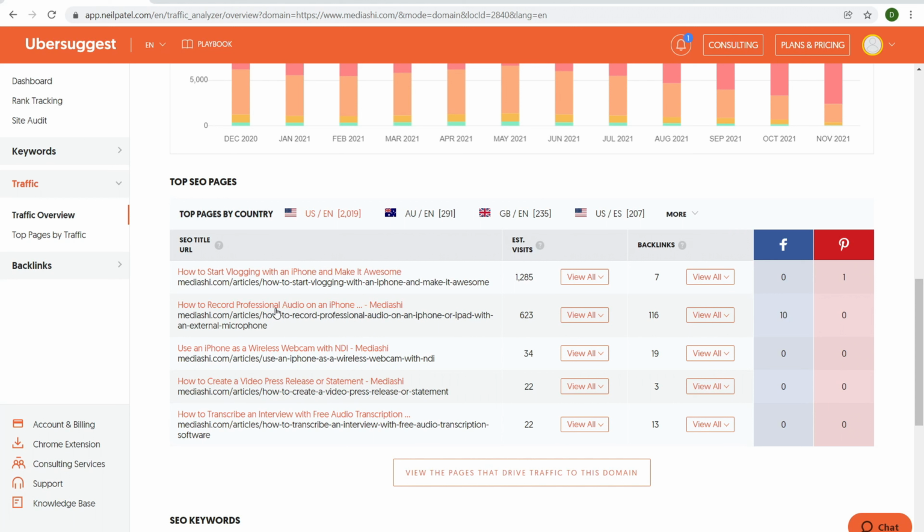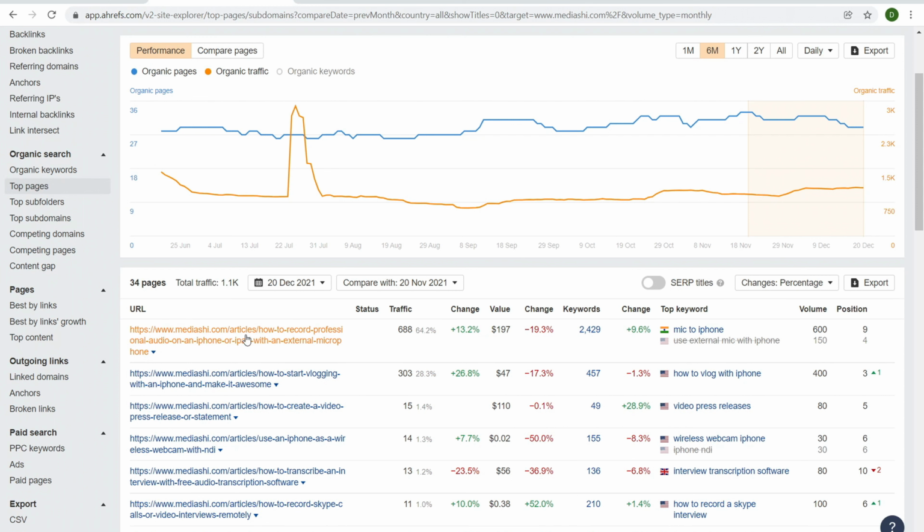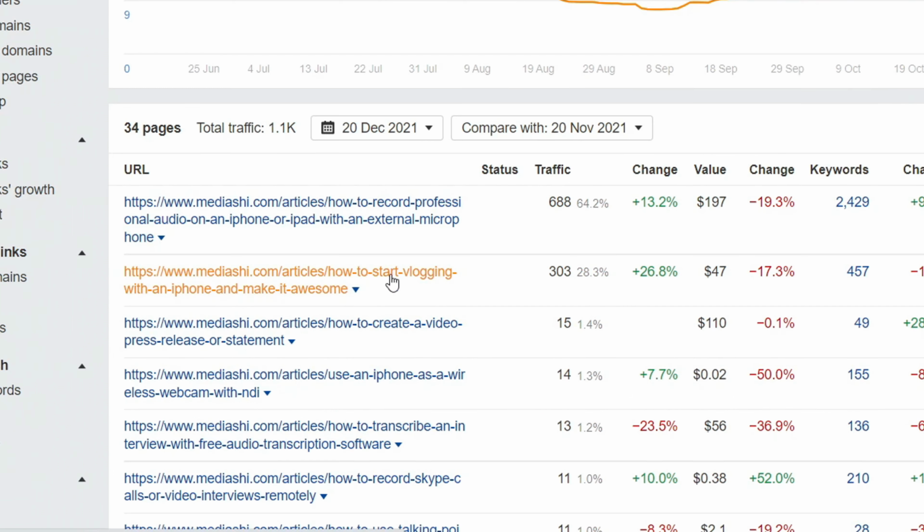That's a whole new keyword set we can take a look at: how to record audio for vlogging, best microphones for vlogging, etc. And that's how you kind of get keyword ideas. Anyways, these are the top pages right there. Vlogging with an iPhone. Then over here, this is the second one, how to start vlogging with an iPhone. They have the top one on Ahrefs as the microphone page. Pretty similar. It's not wildly different. Then we come down here, we have a bunch of different keywords that we can take and investigate on our own. We can click over here, open them up, etc., to get more information.